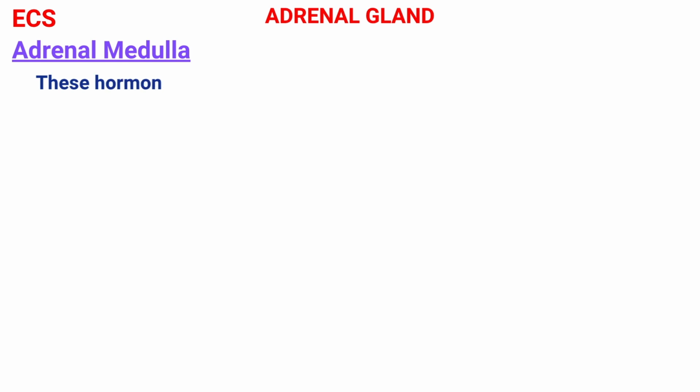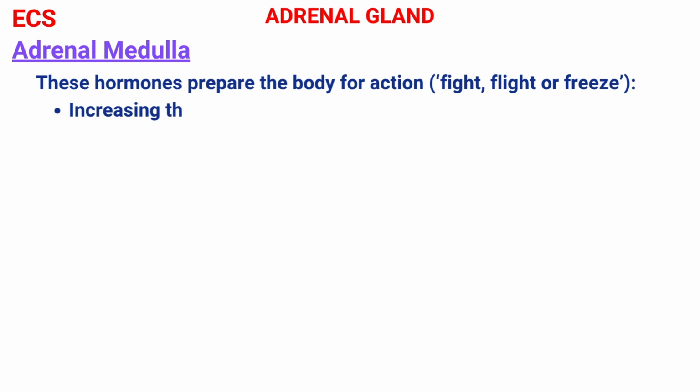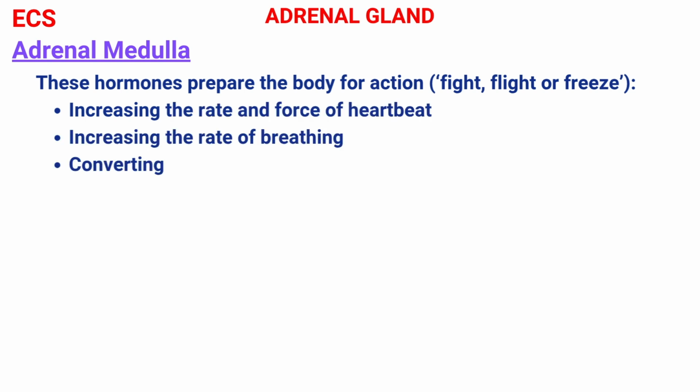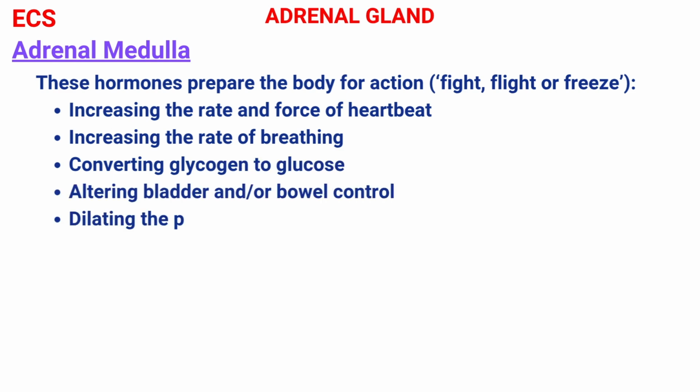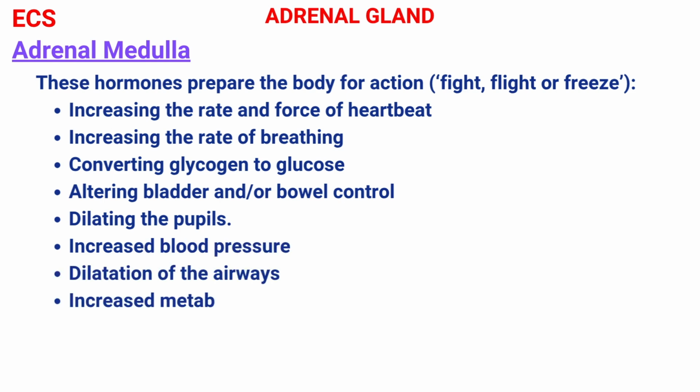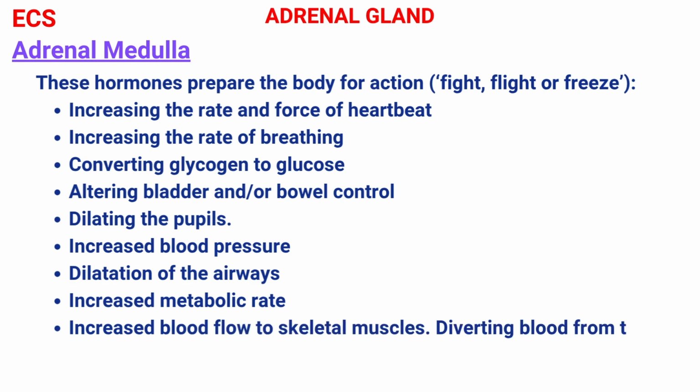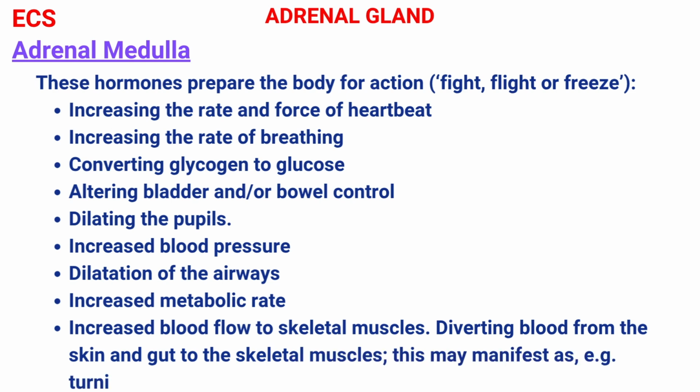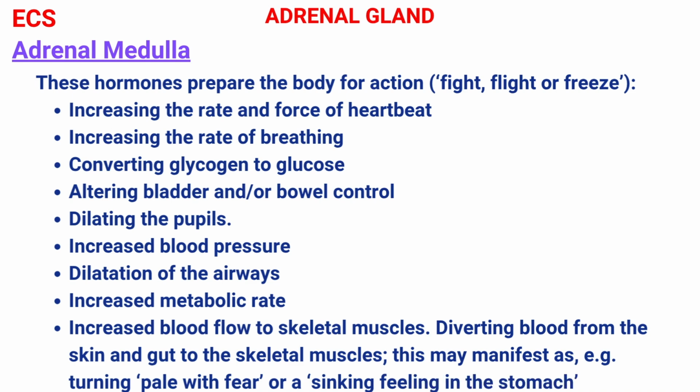These hormones prepare the body for action that is called fight, flight, or freeze by increasing the rate and force of heartbeat, increasing the rate of breathing, converting glycogen to glucose, altering bladder or bowel control, dilating the pupils, increasing blood pressure, dilating the airways, increasing metabolic rate, and increasing blood flow to skeletal muscles. This happens by diverting blood from the skin and gut to the skeletal muscles. Because of that, a person may develop pale skin or a sinking feeling in the stomach.